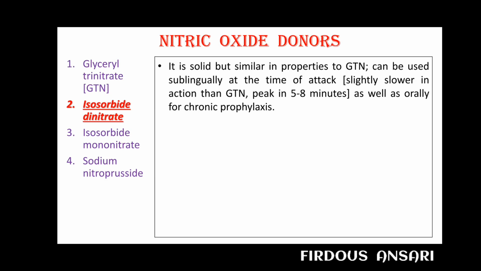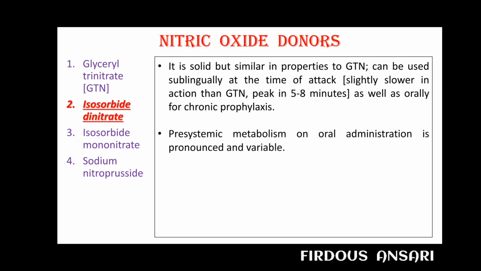So this drug is also given via the sublingual route, but the onset of action of isosorbide dinitrate is a little bit slower as compared to glyceryl trinitrate. Glyceryl trinitrate has an onset of action within 1 to 2 minutes, whereas isosorbide dinitrate shows onset of action after 5 to 8 minutes.